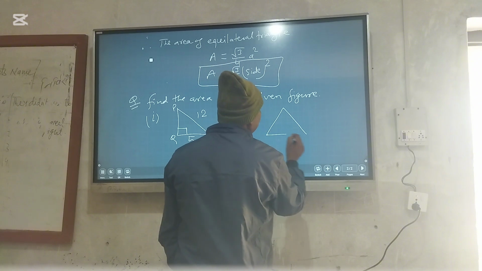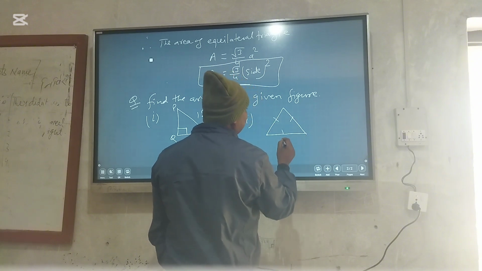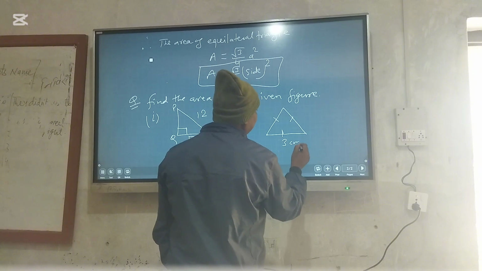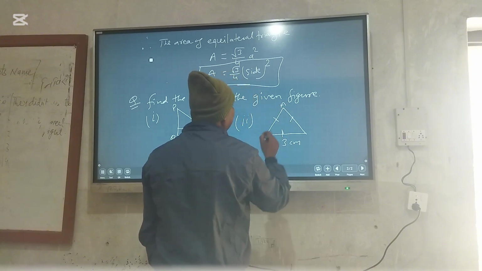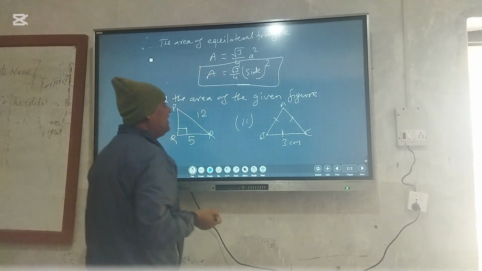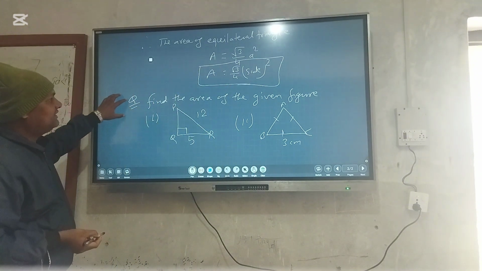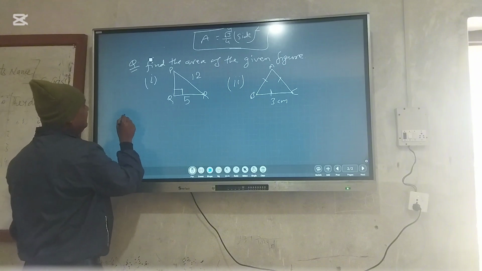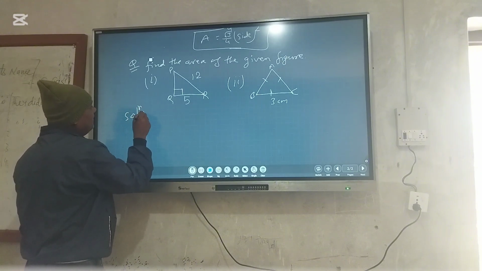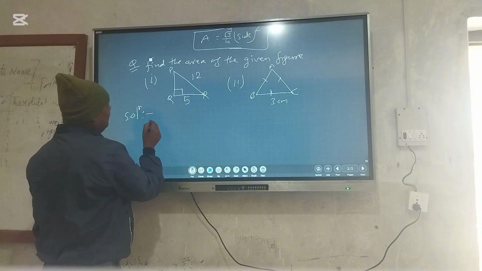This is an equilateral triangle whose side is 3 cm. Then it is A, B, C. How can we find the area of this triangle? From figure 1, we have to write the solution.